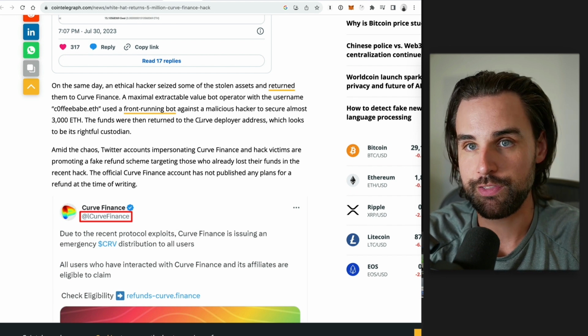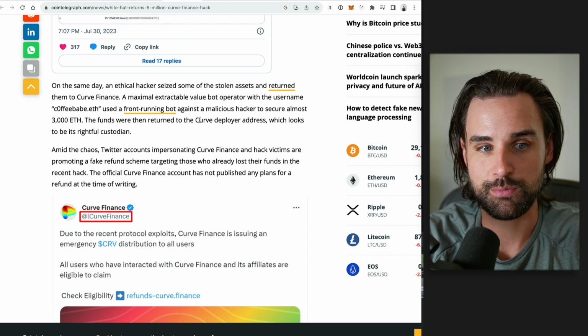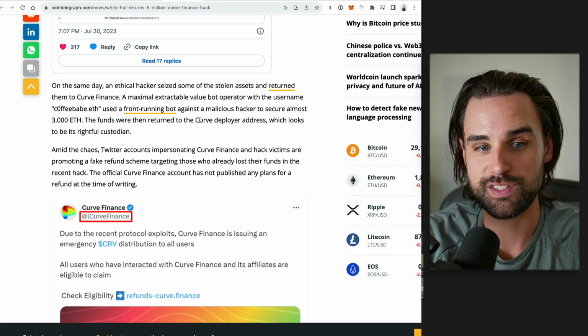We do have ethical hackers who are helping mitigate some of this disaster, and there's still a lot of money left on the table. It's only about 10% of what was stolen from Curve at the time of doing this, but it still shows you how you can use blockchain skills that most people use for nefarious purposes for good purposes, and actually help patch up a really bad problem like this. And so that's why, before, when I showed you the reentrancy attack, you can learn about these things to help other people and protect other people from stolen funds. And a lot of times there's going to be financial upside for doing this. It's a service, okay? And you should be rightfully paid.